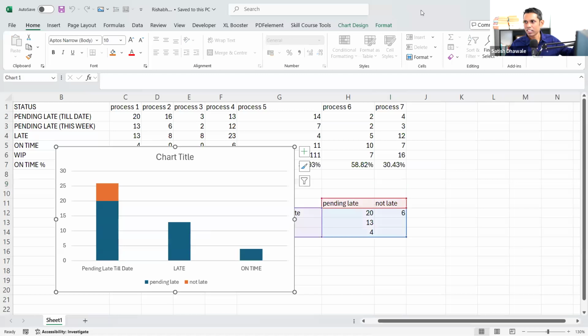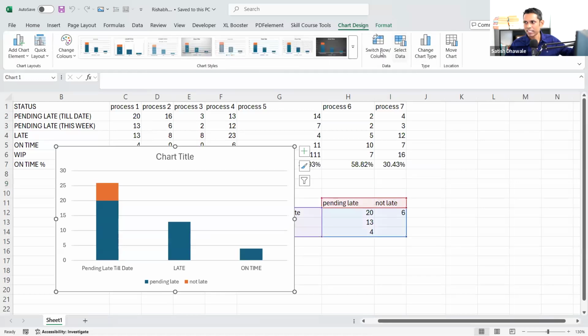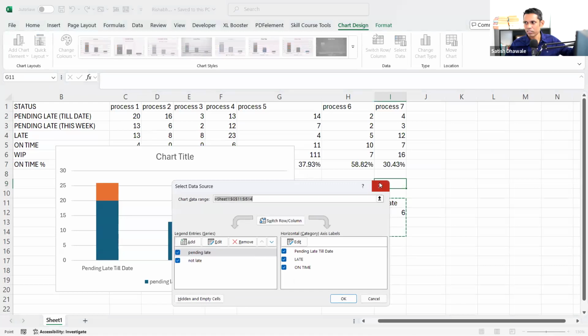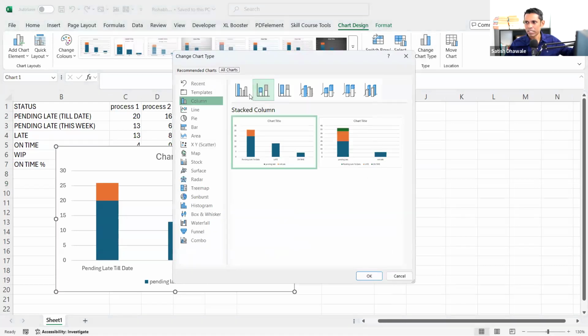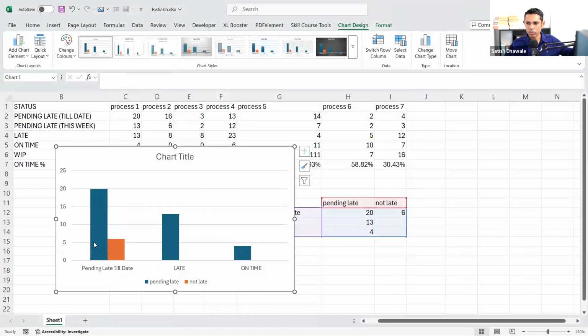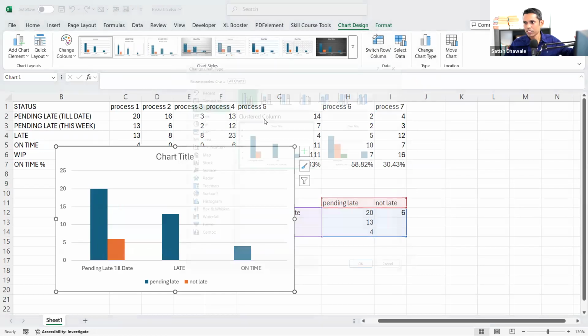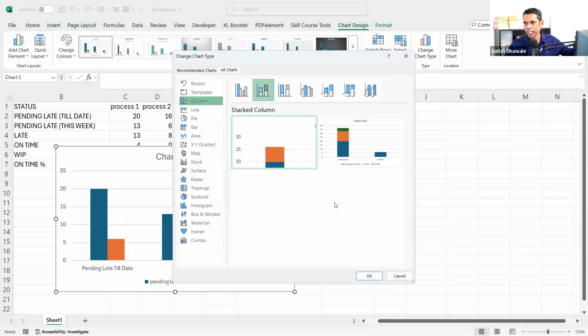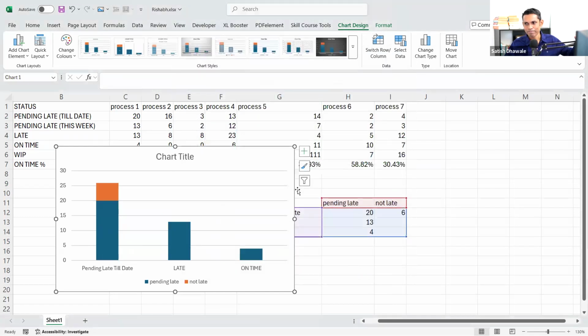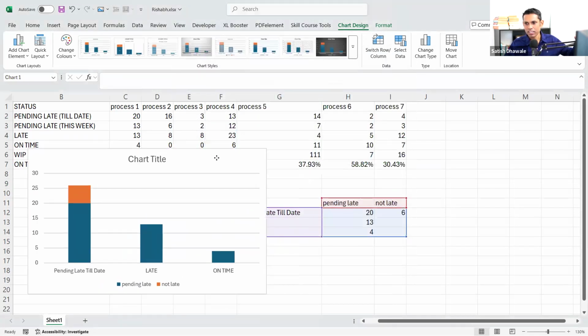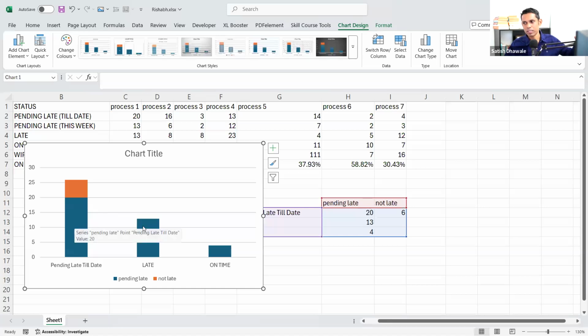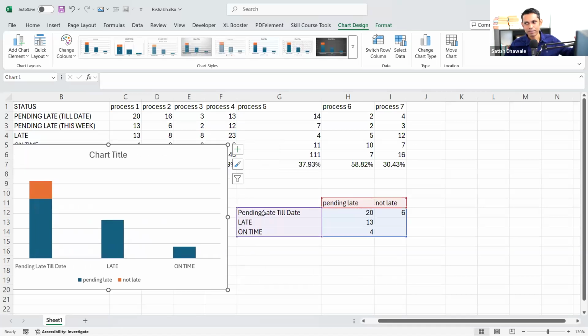This is what I did. Previously, it was our chart design. I'll just change the chart design by clicking on this, change chart type. Previously, it was a clustered column only. This is our clustered column. It shows the separate values that you're looking for, the pending one, and then the late and not late ones. So I just changed the chart type, and I'll click on stacked column. So it is here only that you want to present, but you need to put down the data in this way.